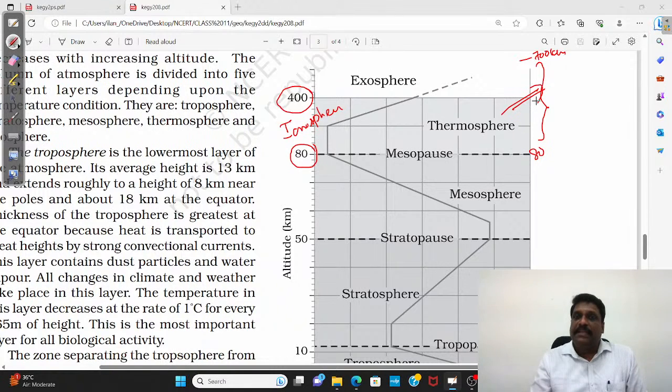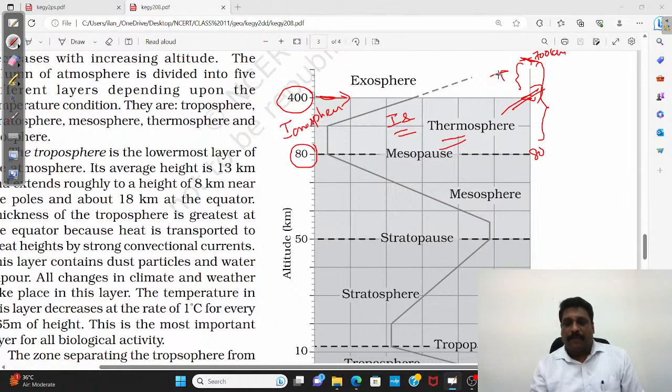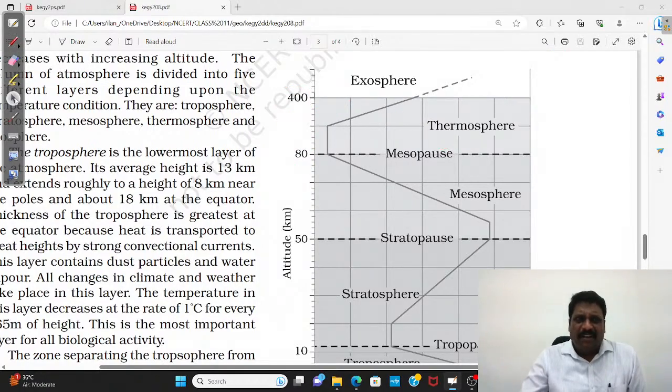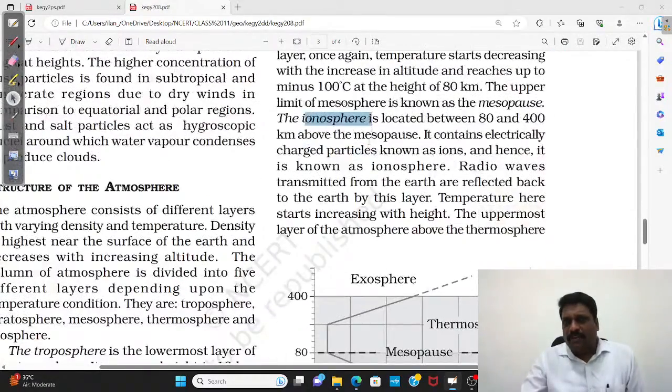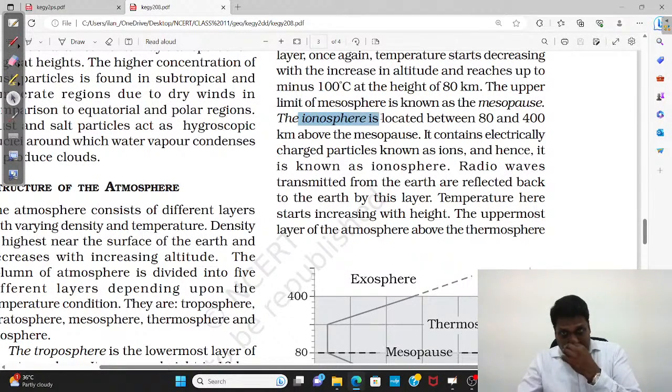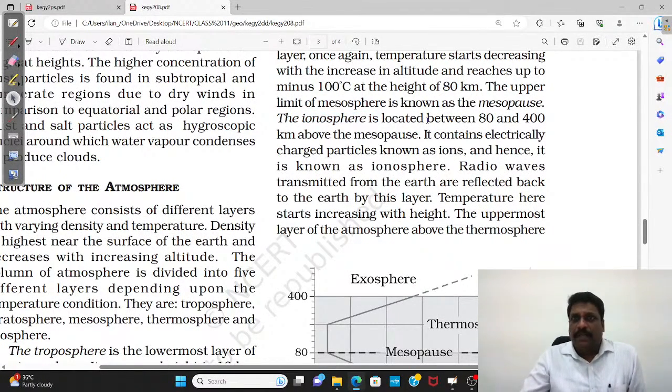Thermosphere. It means till 400 kilometers, ionosphere and thermosphere overlap. 400 to 700 kilometers, it is only thermosphere. But NCERT has not given that larger clarity, only the word ionosphere is given.